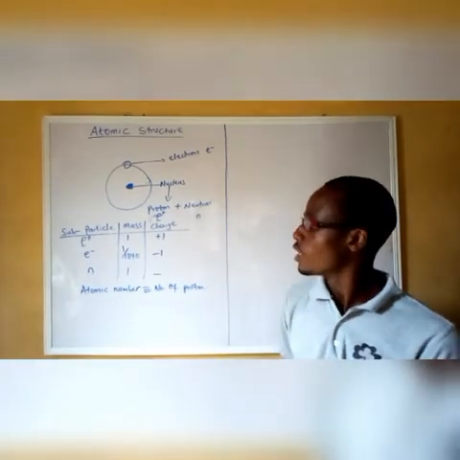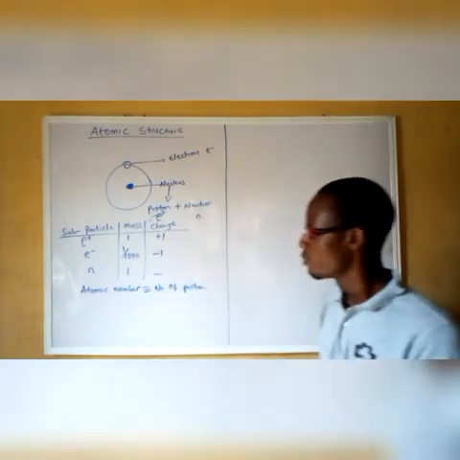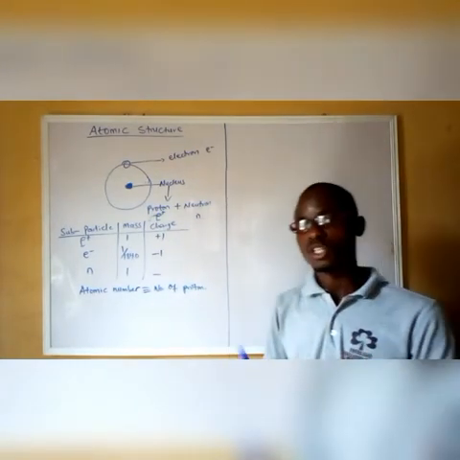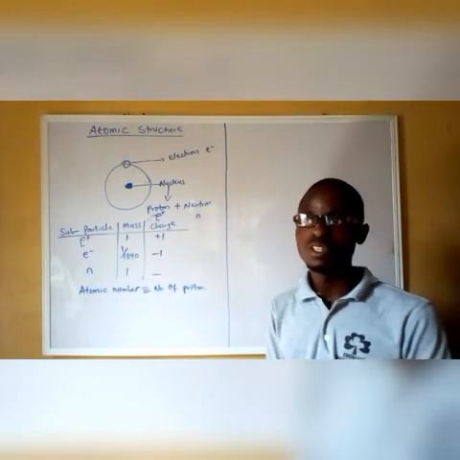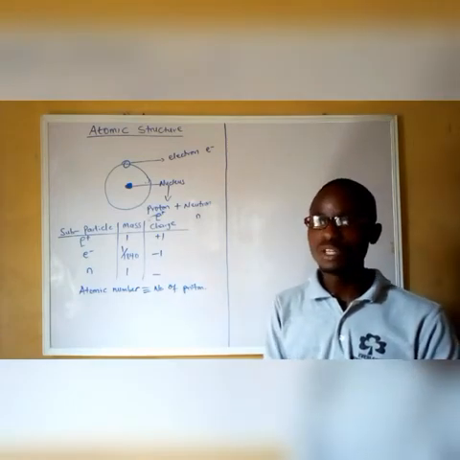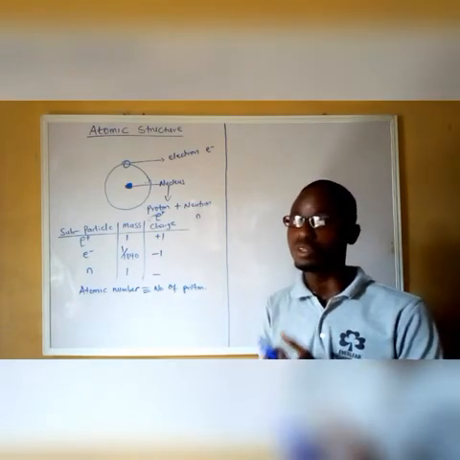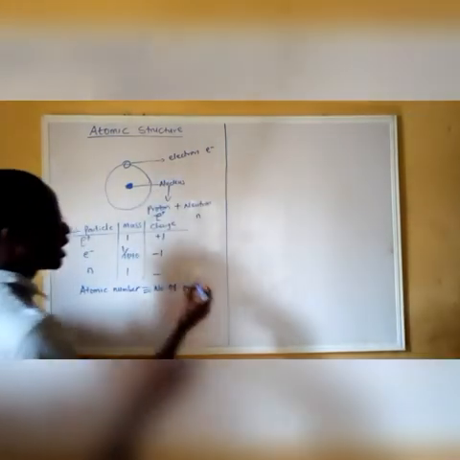Now, there is one more explanation about atomic number. The number of protons in the nucleus must always be equal to the number of electrons outside the nucleus if the atom will remain an atom. What do I mean by that? Let's look at an atom.